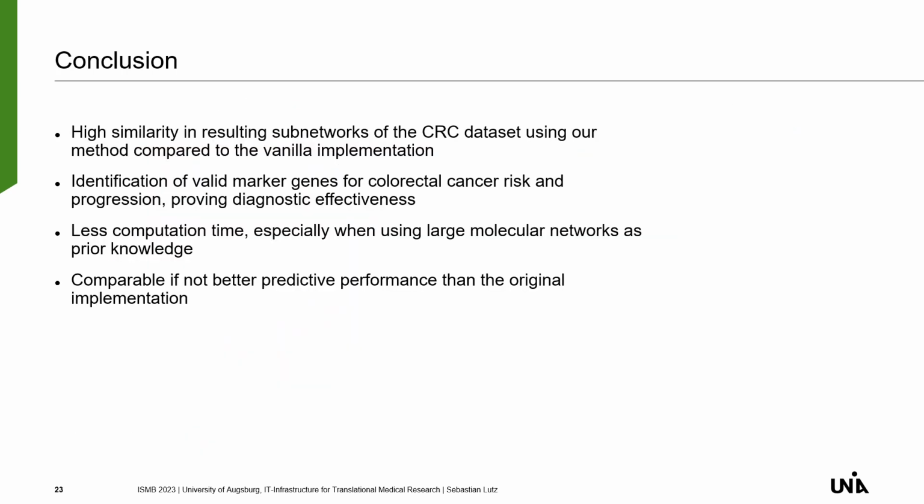And finally, we can say that we achieved a high similarity in our resulting subnetworks of the colorectal cancer dataset using our Spektral implementation compared to the original implementation. We were able to identify valid marker genes for colorectal cancer risk and progression, and we achieved much lower computation times, especially when using large molecular networks as prior knowledge, and we achieved comparable, if not better, predictive performance than the original implementation.